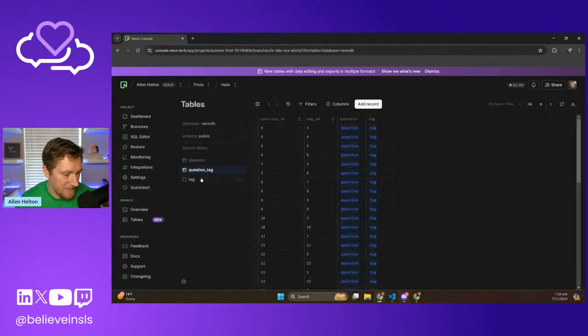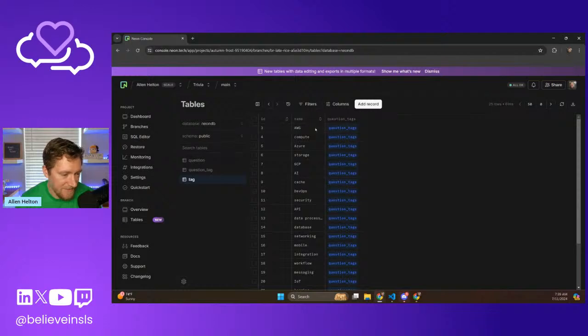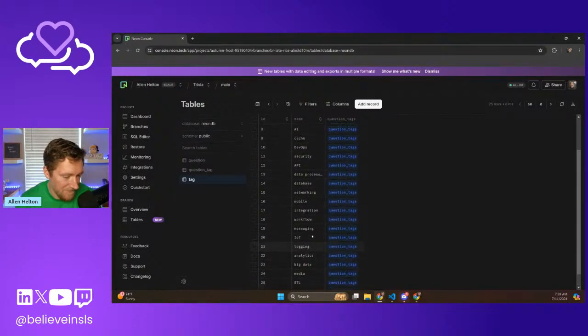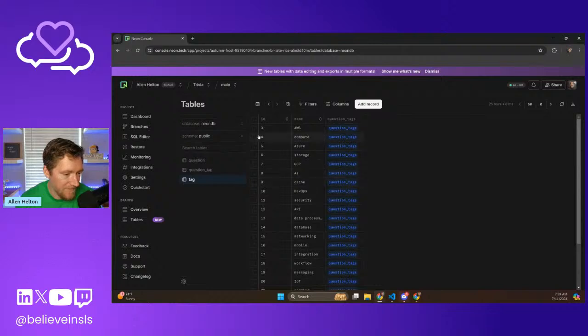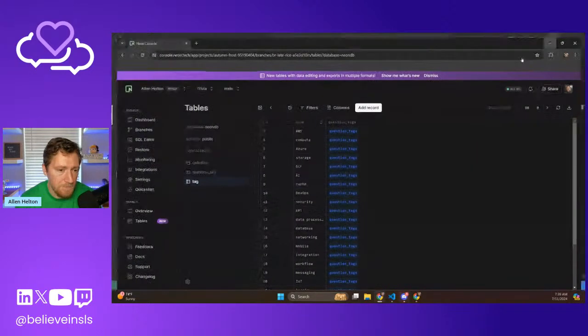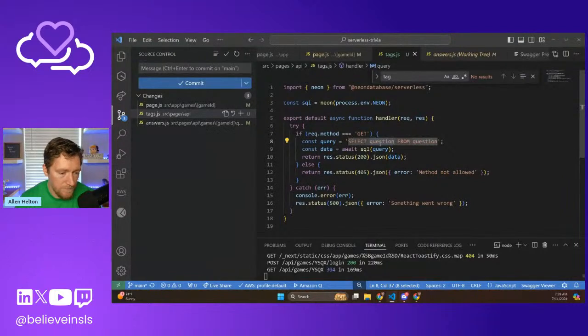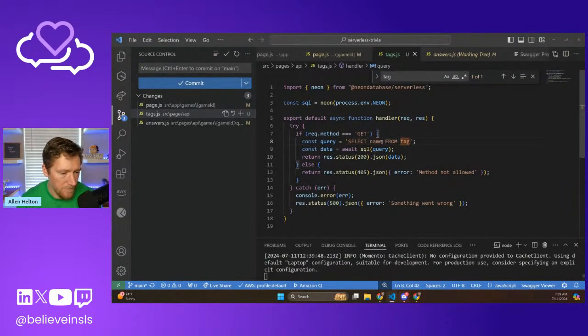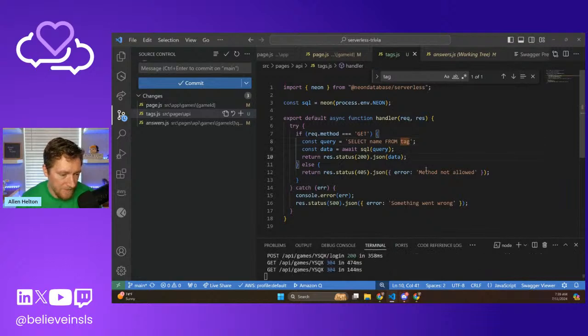Tables. Tag. So we're gonna pull name. So we're gonna do select name from tag. And then we will do that. That should actually already work.